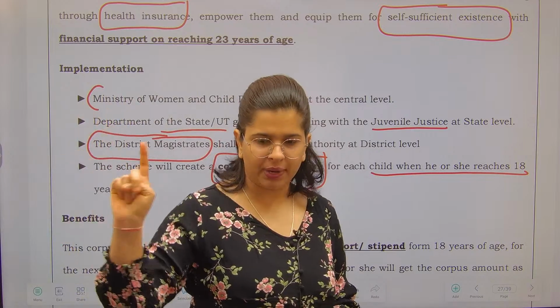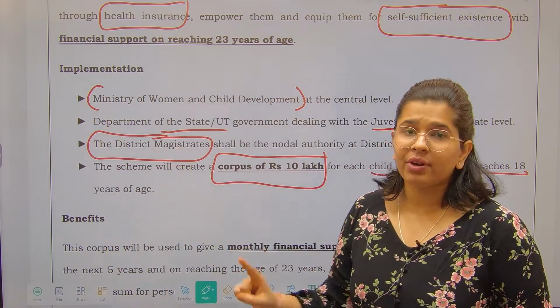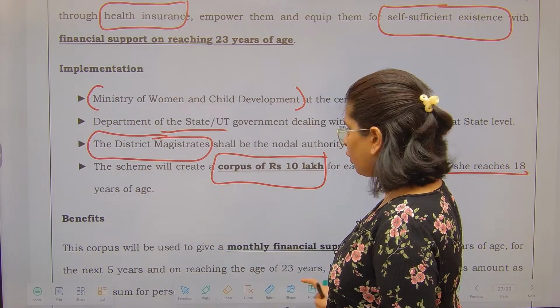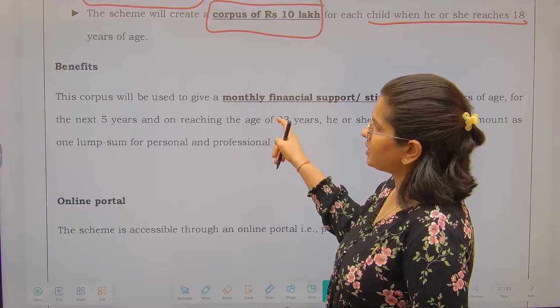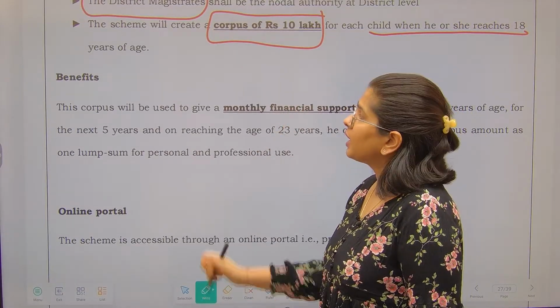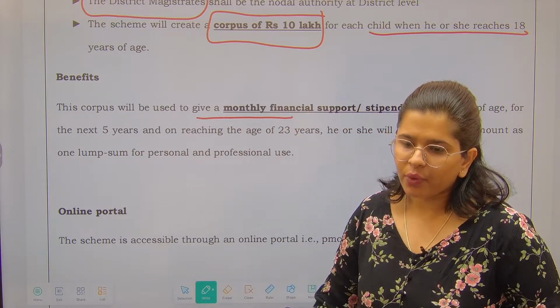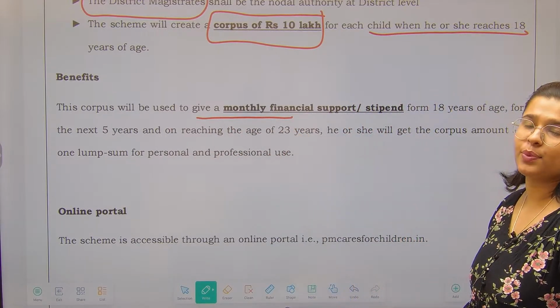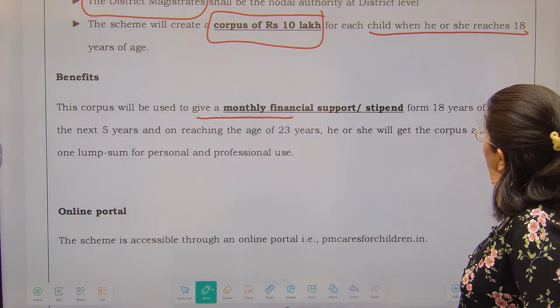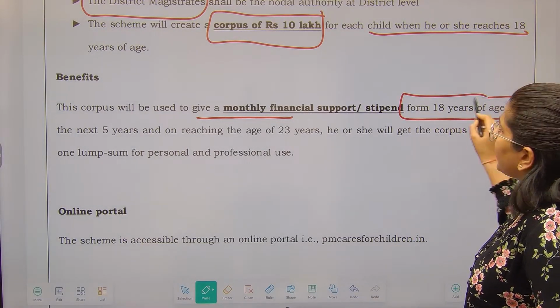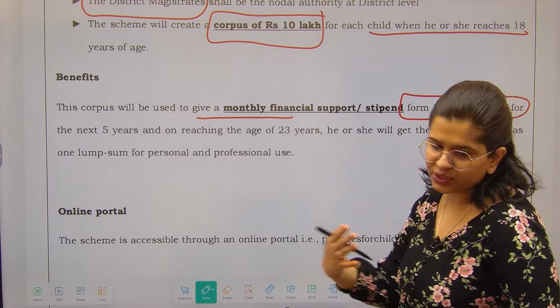So, there are two components. What are the two components? Number one component, you are going to see over here in the benefits. The corpus is going to be used for monthly financial support. We are going to provide a monthly financial support or a stipend to the child starting from 18 years of age for the next 5 years.